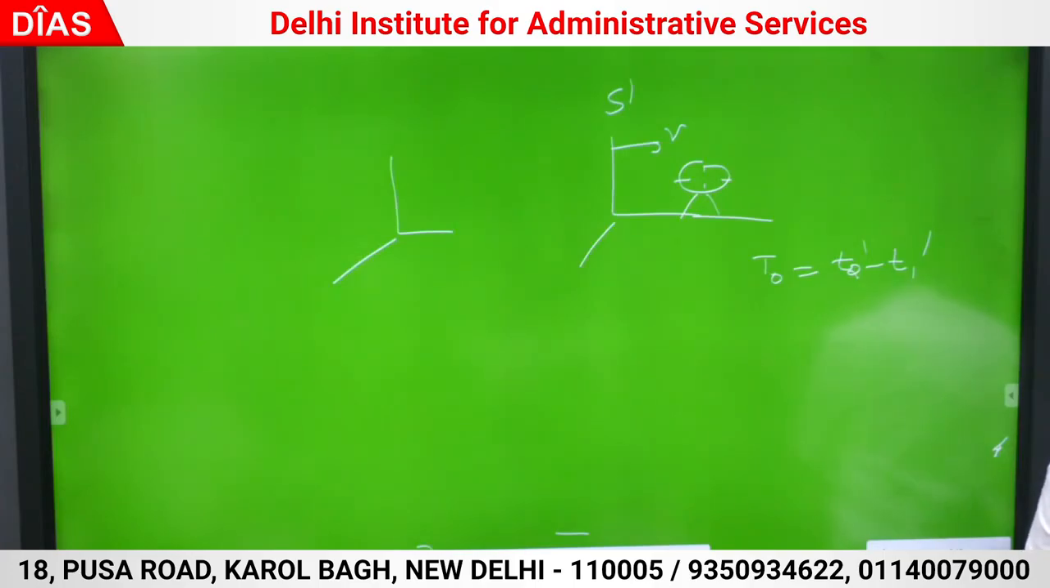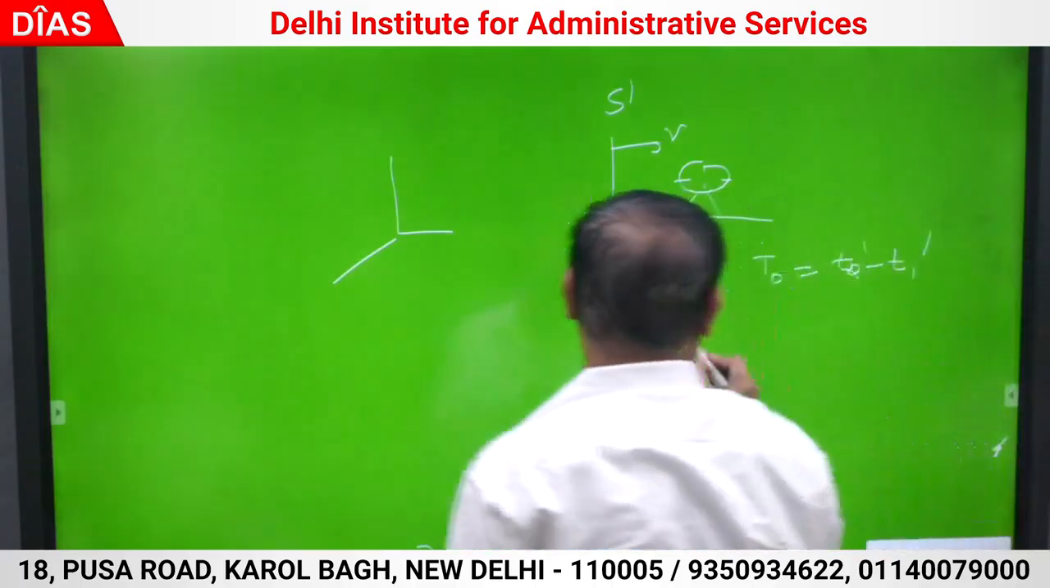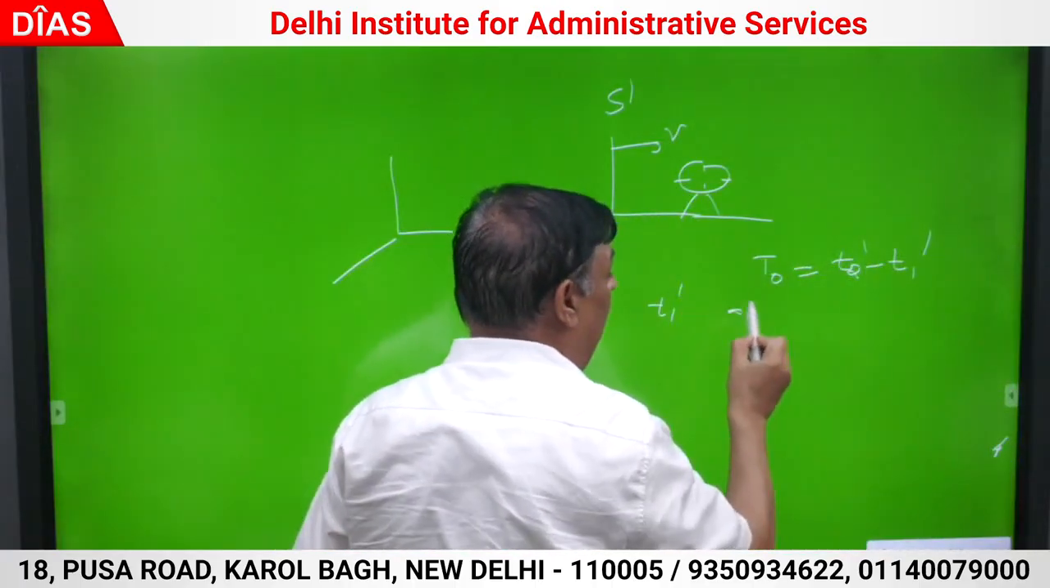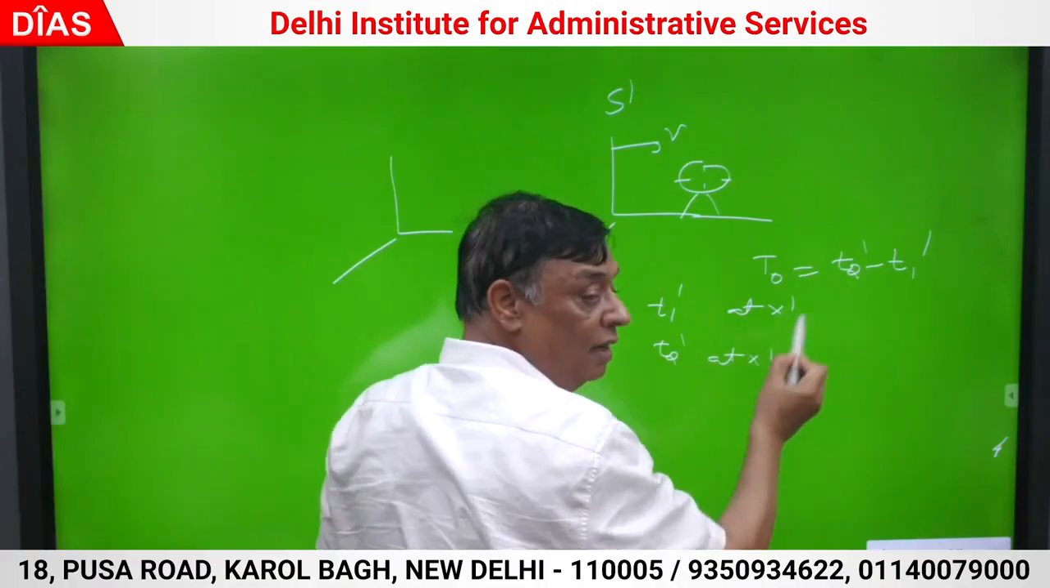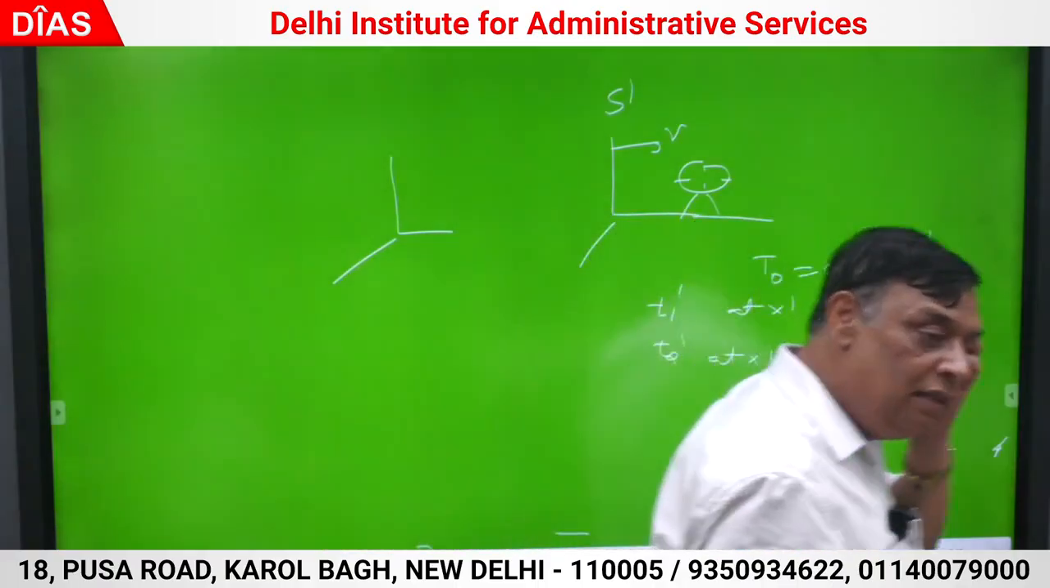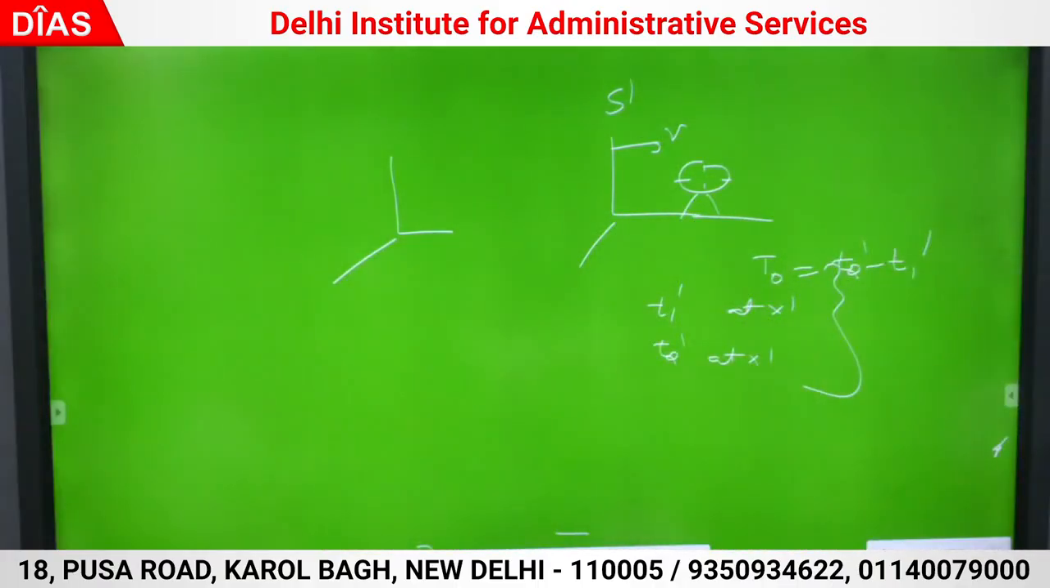So what is the crux of what we are measuring? T1 dash and T2 dash at x dash. Otherwise, I am not able to measure T0 properly. This is the main thing. So T1 dash at x dash, T2 dash also at x dash. This is to be measured. Correct? These have to be measured, and I have to generate them in the other frame.